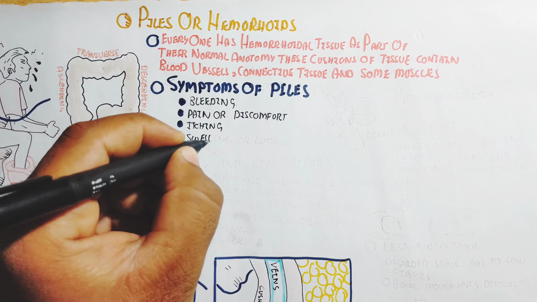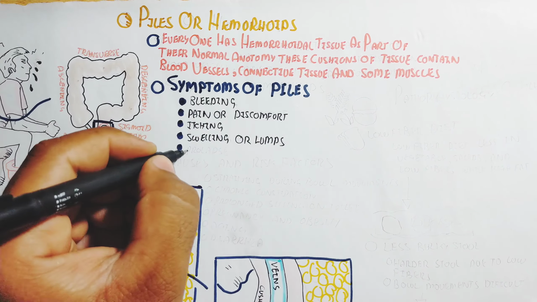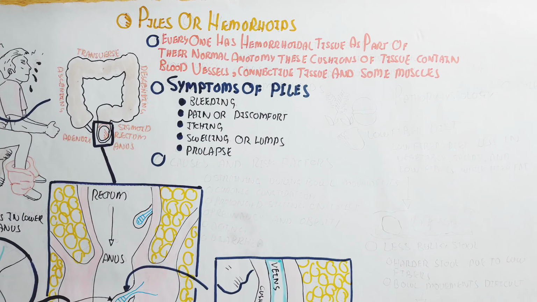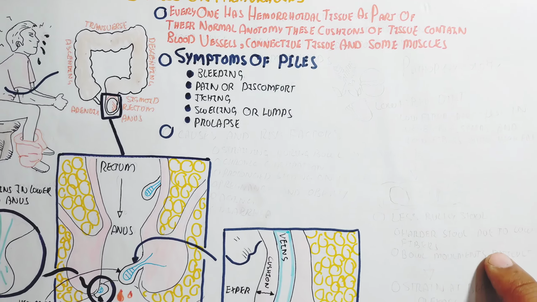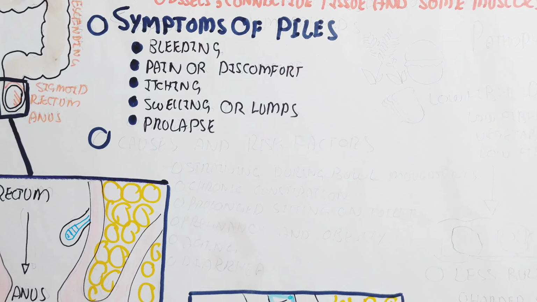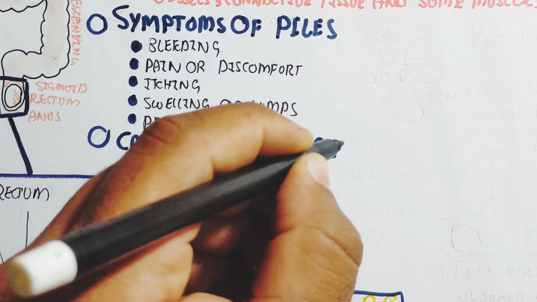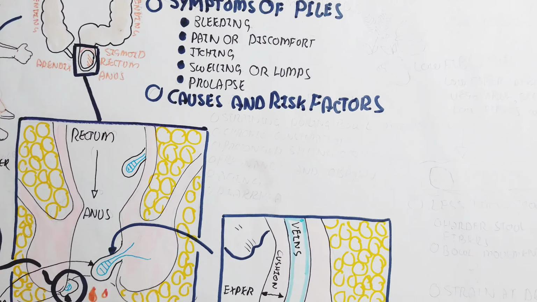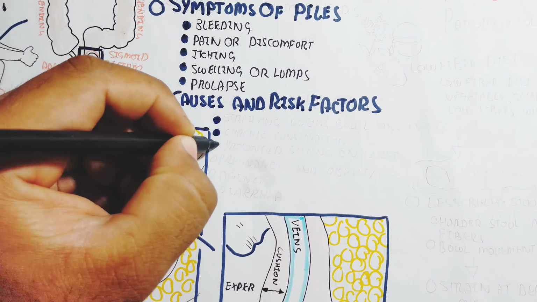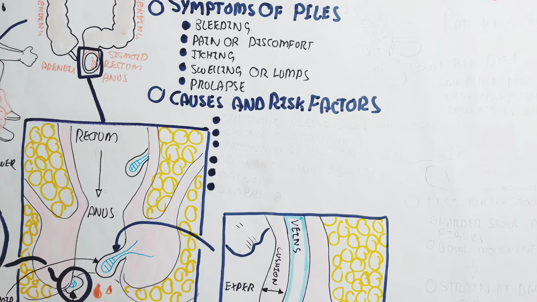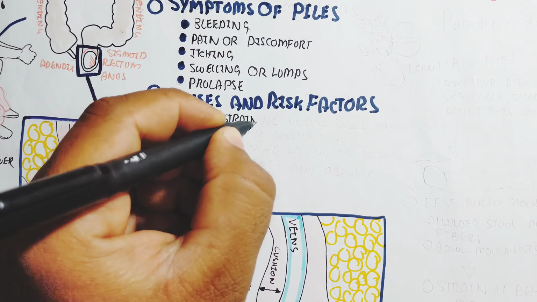The symptoms of piles are bleeding, pain or discomfort, itching, swelling or lump formation, and prolapse. Causes and risk factors are important to understand. Straining during bowel movements also causes pile formation and further progression.